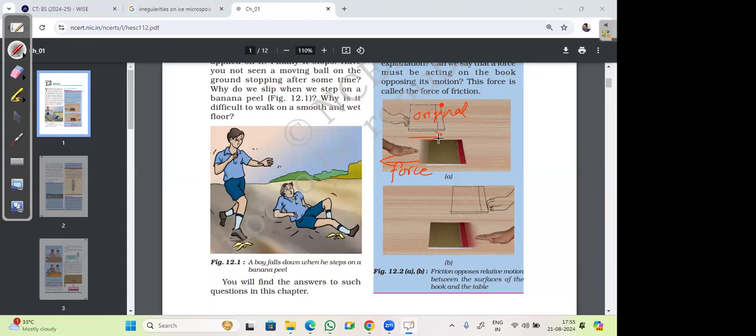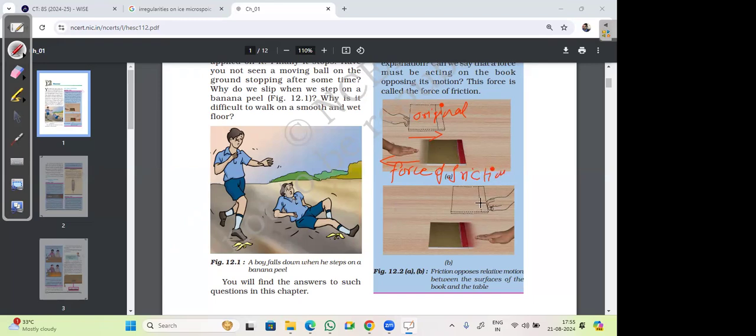So see, what we want to understand here is that friction always acts in a direction opposite to the direction of motion. Here we were trying to move the book towards the right and it is being opposed towards the left. There is some force which is not allowing it to move, and that force is acting towards the left.